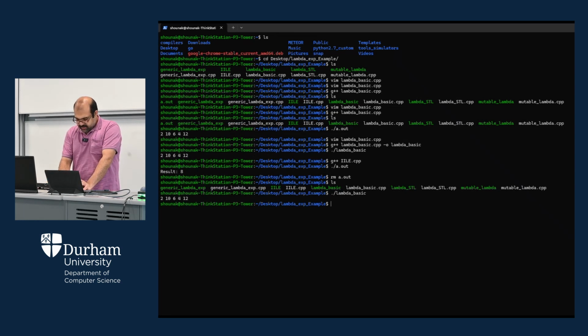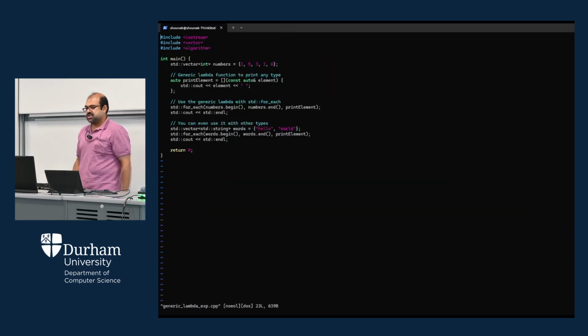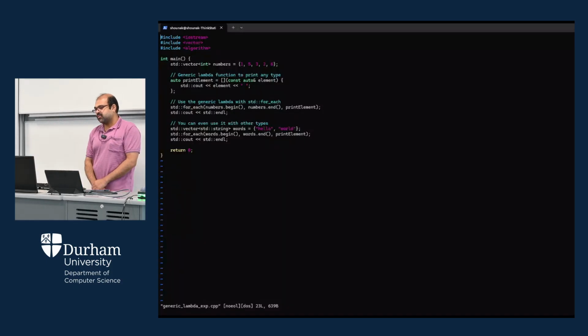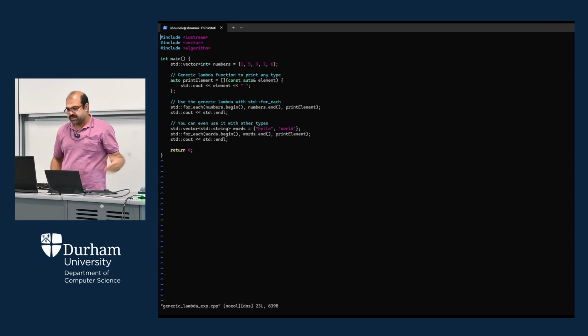Okay, so let's open vim generic_lambda_expression.cpp. So this is your generic lambda expression example. You can see once again we have 3 different header files starting from iostream. We have vector, we have algorithm, and once again we have defined the same vector here, 1, 5, 3, 2, and 6, and the name is also the same, numbers. And then we are going to print the elements here. That's actually a generic lambda function to print any type. So auto print_element.